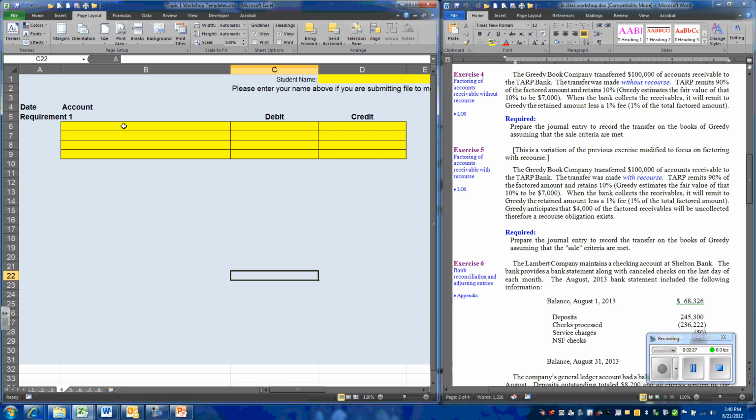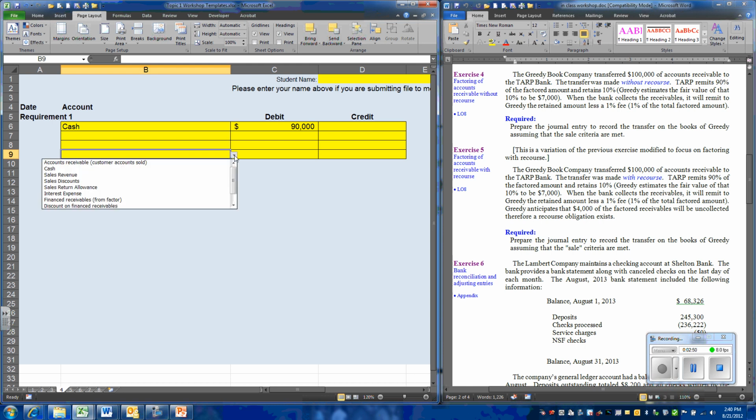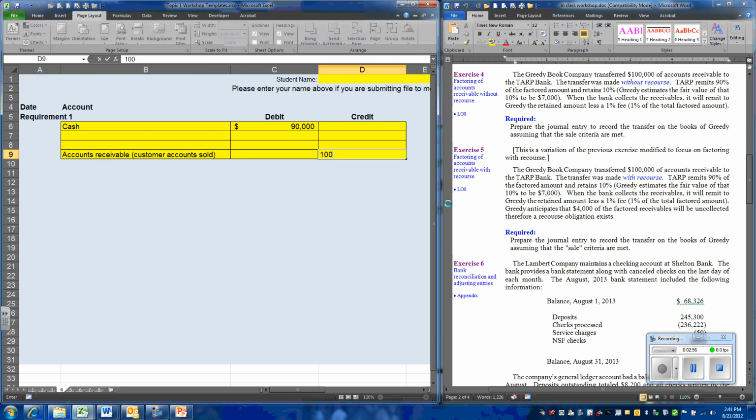First, what is the company going to receive? The company is going to receive cash. How much cash are they going to receive? Well, they're going to receive 90% of the accounts receivable balance of $100,000. So they're going to receive $90,000 in cash. And what is the company going to give up? Well, they're going to give up their right to those accounts receivable. And so they're going to get $90,000 and they're going to give up $100,000.